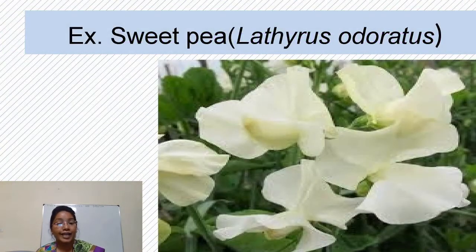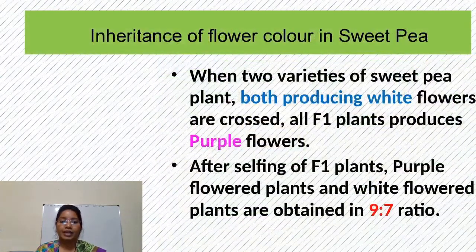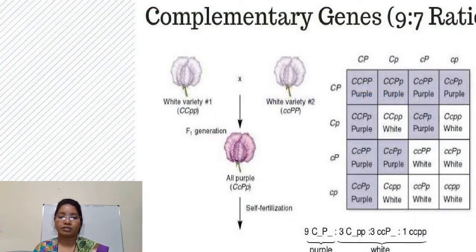This type of interaction is present in sweet pea plant. Scientific name of sweet pea plant is Lathyrus odoratus. So in this plant, there is inheritance of flower color. There are two varieties of sweet pea plant, and both varieties produce white flowers. So in this figure, there is a white variety 1 and white variety 2.